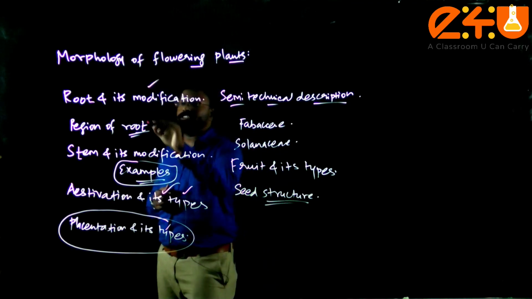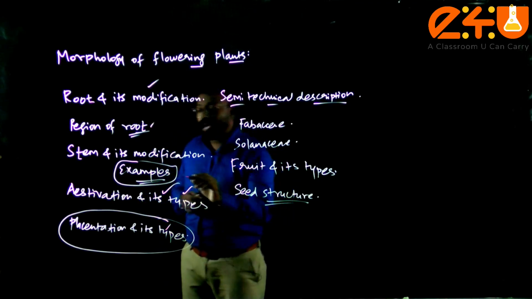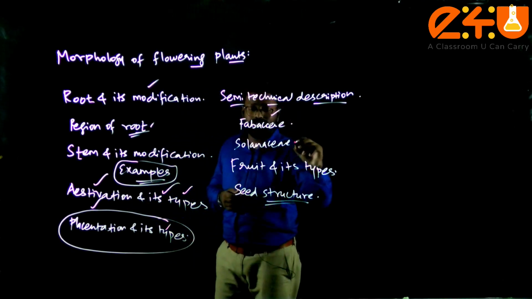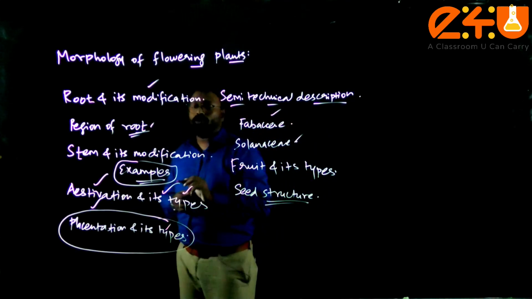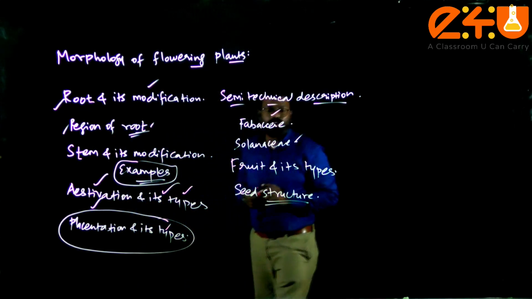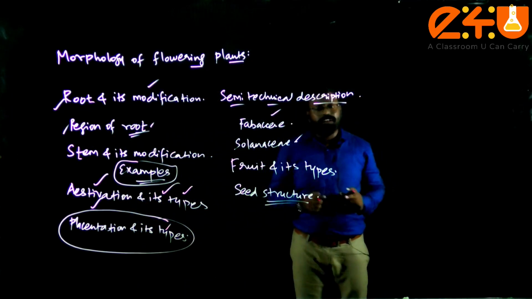This is about the morphology of the flowering plants, and more again emphasizing aestivation, placentation and semi-technical description areas. And you should have more hold with the roots, region of roots, stem and its modification. This is morphology of flowering plants, second unit, first chapter.